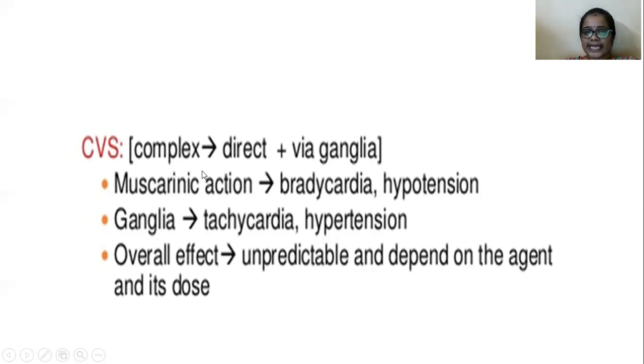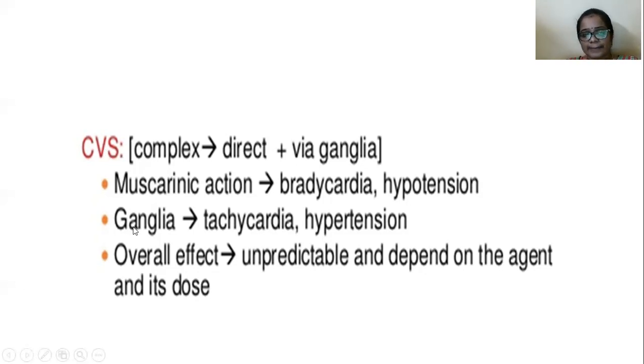If it acts directly on cardiac muscles, it can show bradycardia and hypotension, right? Then what about anticholinesterase drugs? They will also affect the cardiovascular system. What is the action of anticholinesterase drugs on CVS? If it acts via ganglia.